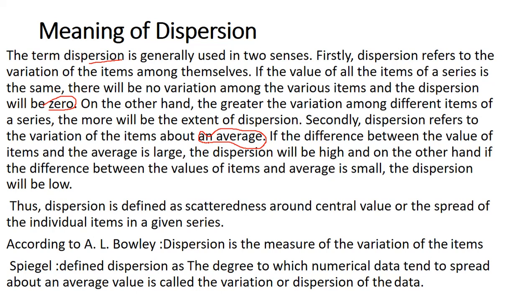Dispersion means the difference between values and their average. If the difference between the values of the items and the average is large, the dispersion will be high. On the other hand, if the difference is small, the dispersion will be low. This is the literal meaning of dispersion. Now the formal definition by A.L. Bowley: dispersion is the measure of variation of items. Spiegel defined dispersion as the degree to which numerical data tend to spread about an average value, called the variation or dispersion of the data.